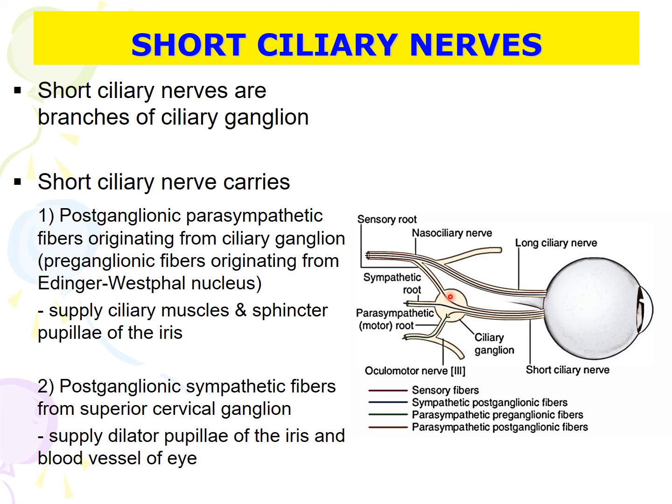Short ciliary nerves are branches from ciliary ganglion. They arise from ciliary ganglion and connect it with the eyeball. These nerves carry postganglionic parasympathetic fibers originating from the ciliary ganglion to supply ciliary muscle and sphincter pupillae muscle of the iris. They also carry postganglionic sympathetic fibers from the superior cervical ganglion to supply the dilator pupillae of the iris and blood vessels of the eye.